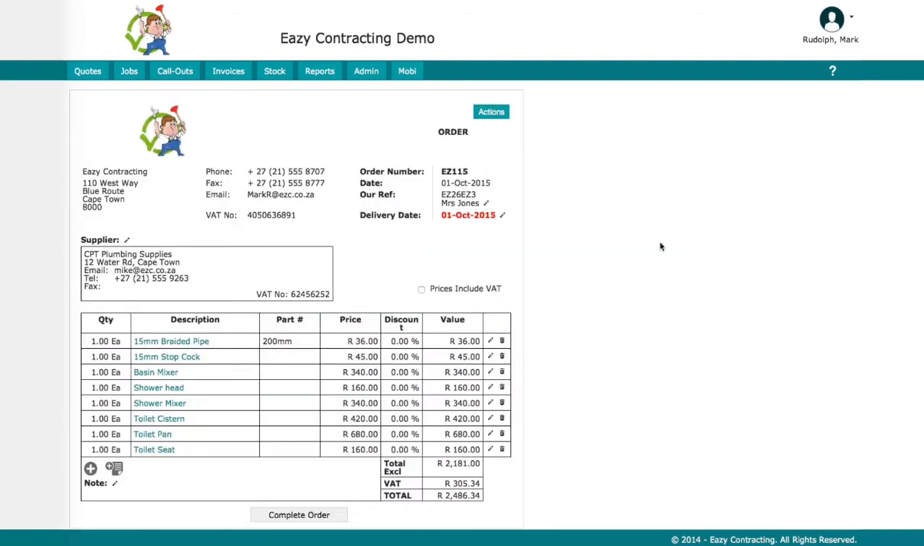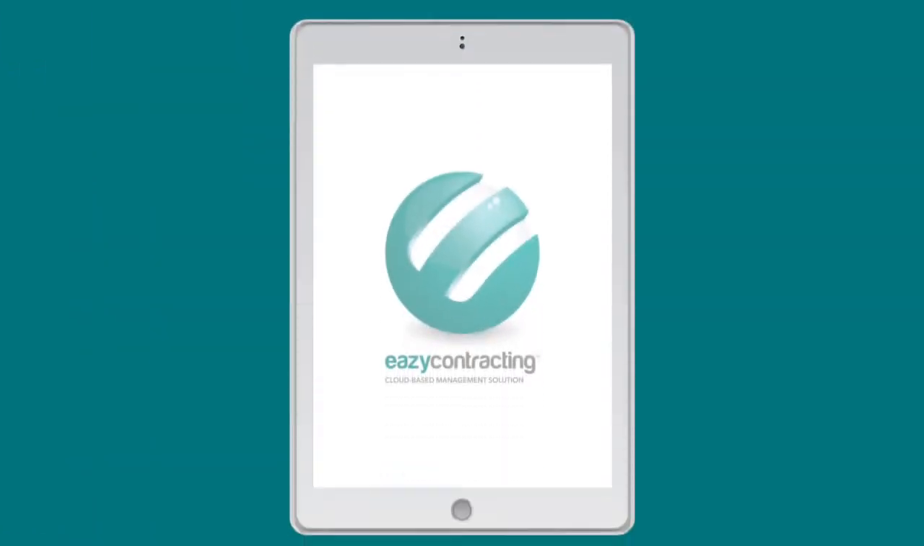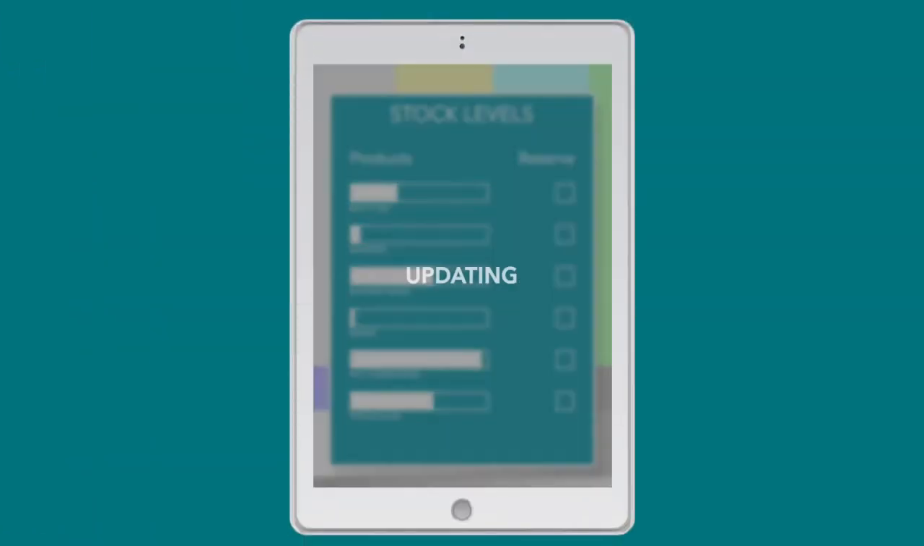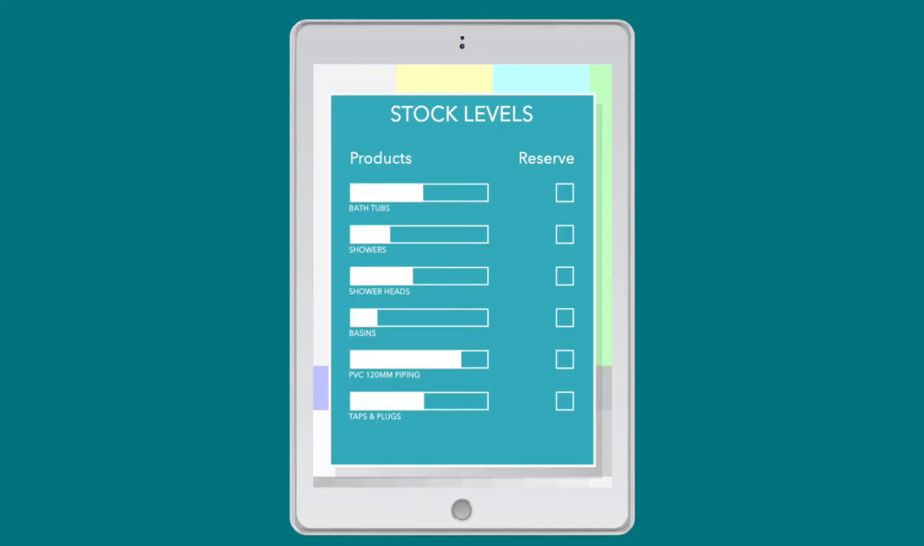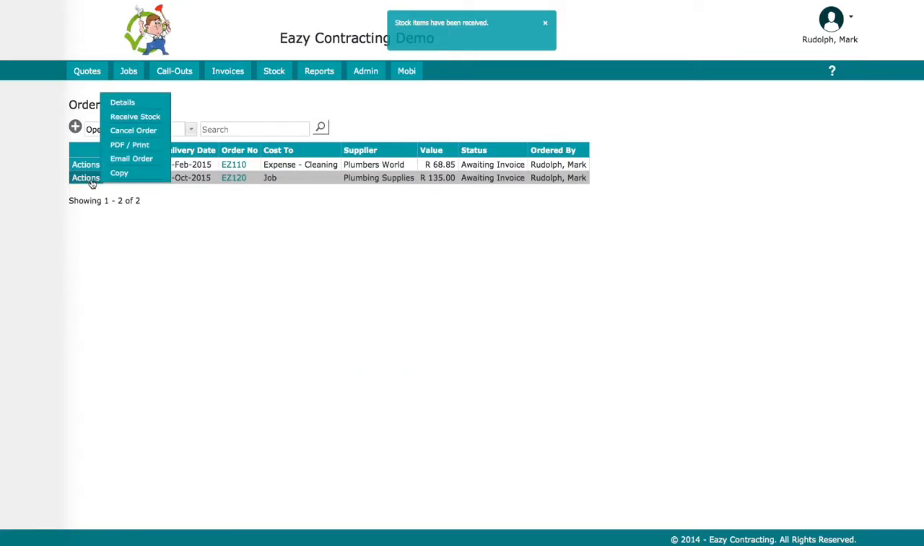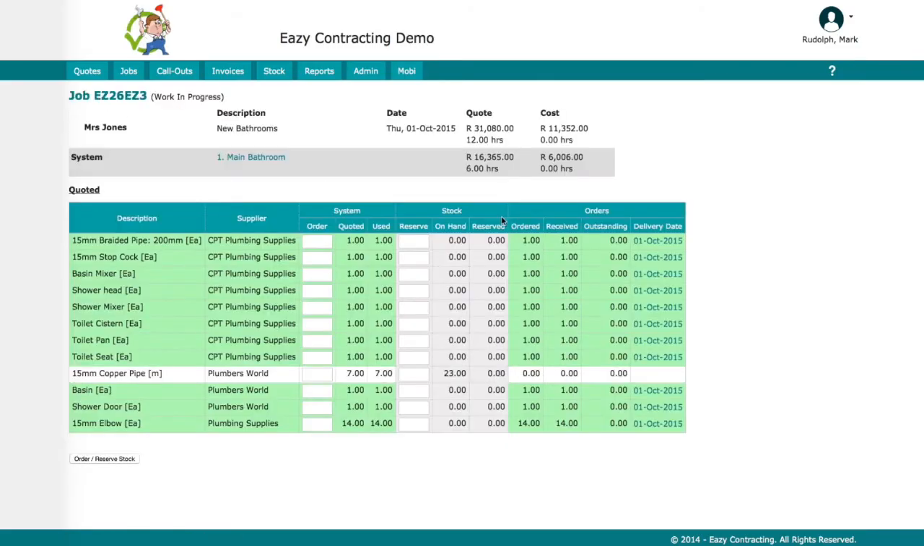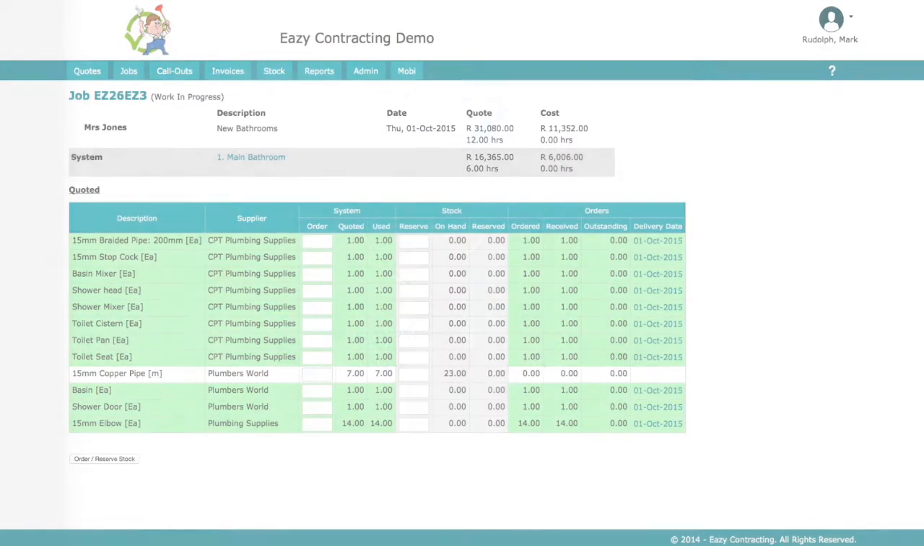Orders are sent via email to the supplier details stored in the application. Easy Contracting Management Solution immediately adjusts available stock on hand so that the next order will have the updated stock on hand. When the delivery arrives, the order is received in the application and the color changes on the screen to display this. When all items have arrived, Mrs. Jones's installation can be scheduled.